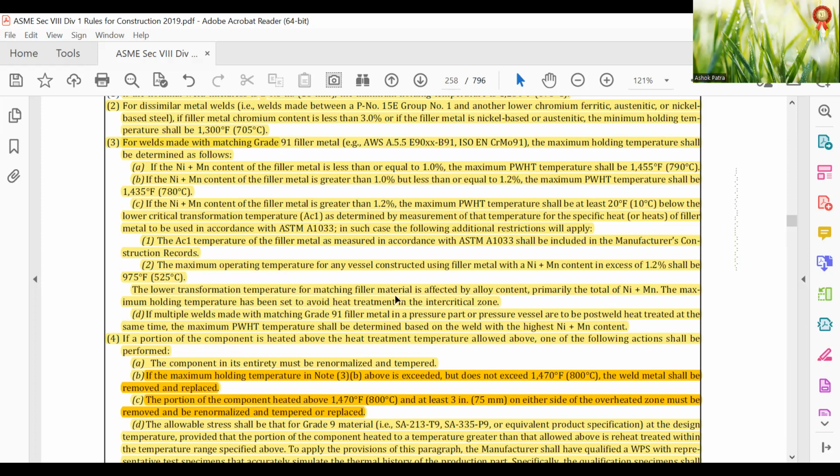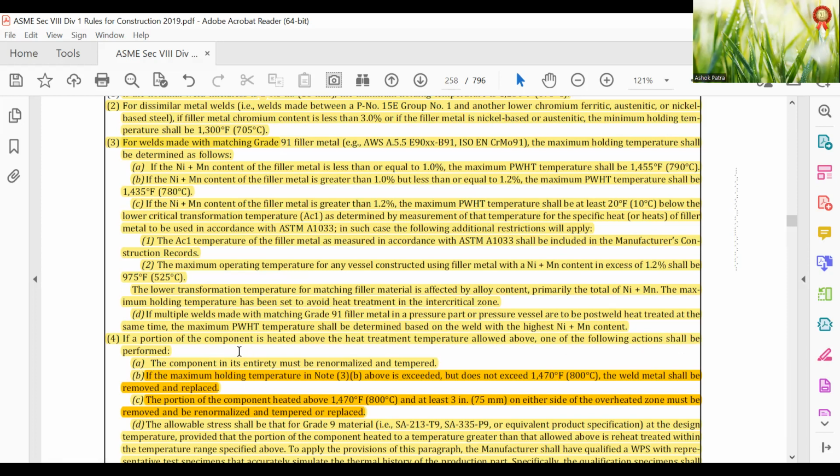The lower transformation temperature of the matching filler metal is affected by alloy content, primarily the total nickel plus manganese. The maximum holding temperature has been set to avoid heat treatment in the intercritical zone. If multiple welds are made with matching grade 91 filler metal in a pressure part and pressure vessel are to be post-weld heat treated at the same time, the maximum PWHT temperature shall be determined based on the welds with highest nickel plus manganese content. If a portion of the component is heated above the heat treatment temperature allowed above, one of the following actions shall be performed.